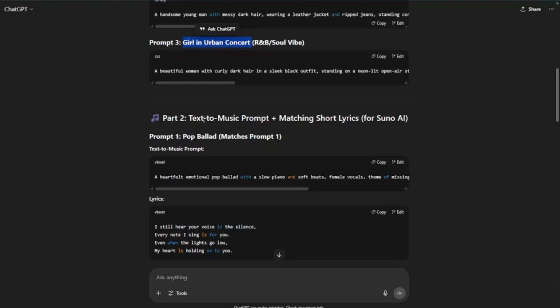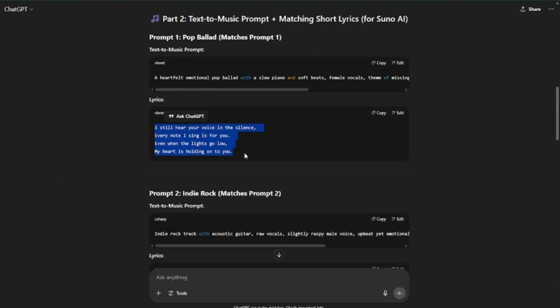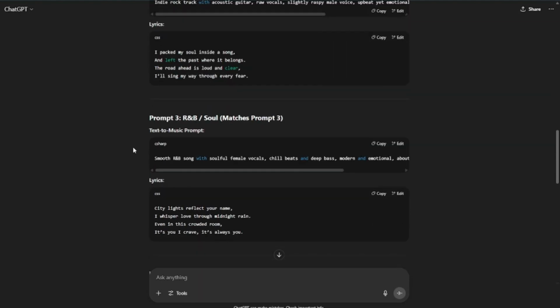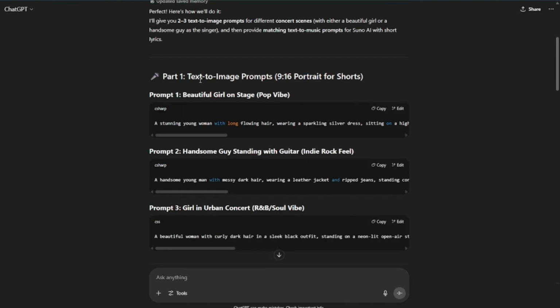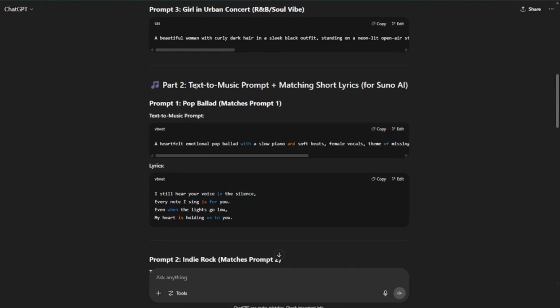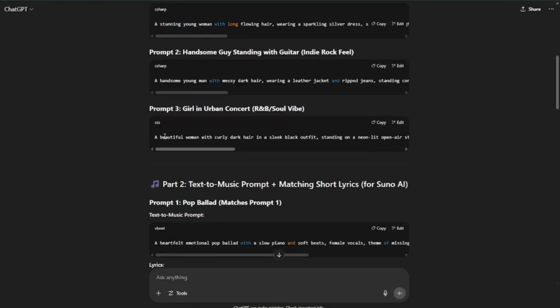And next, in part two, I have a text to music prompt plus matching short lyrics. So if you want to create music with the help of the text to music prompt, you can do that, or you can create your own customized lyrics as well with the help of ChatGPT. So you guys can see with the help of just this one prompt, I was able to create text to image prompts as well as a text to music prompt. So now I have my image prompt and music prompt.